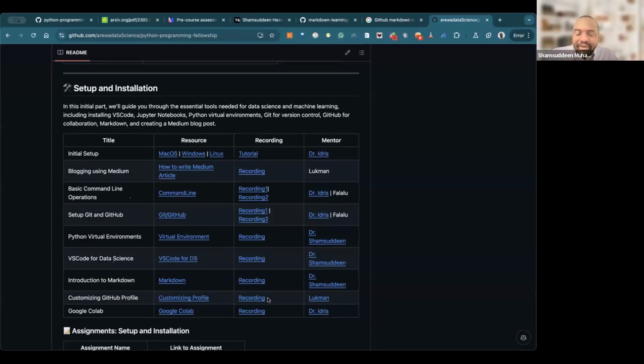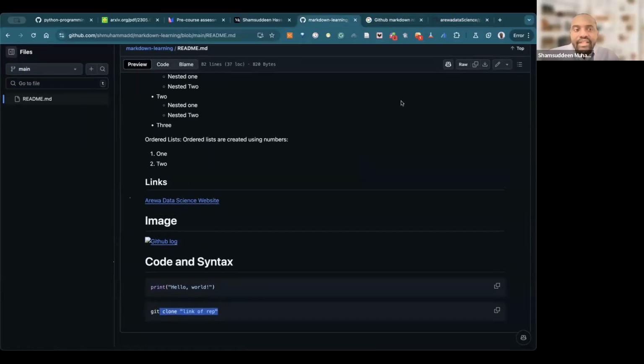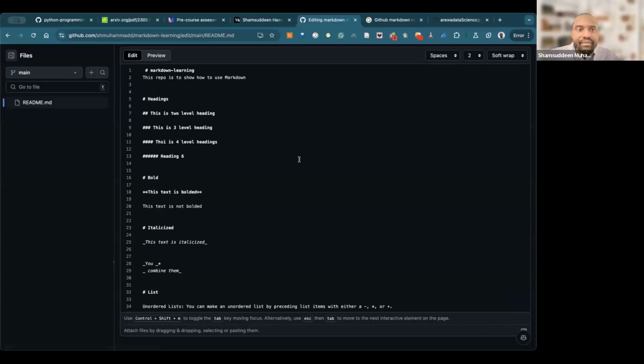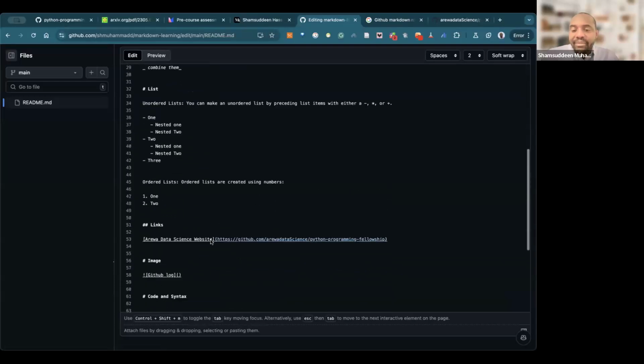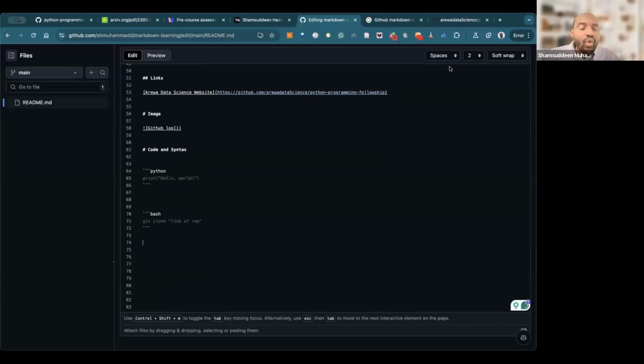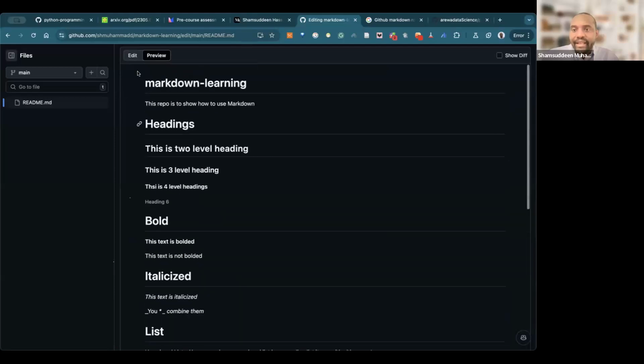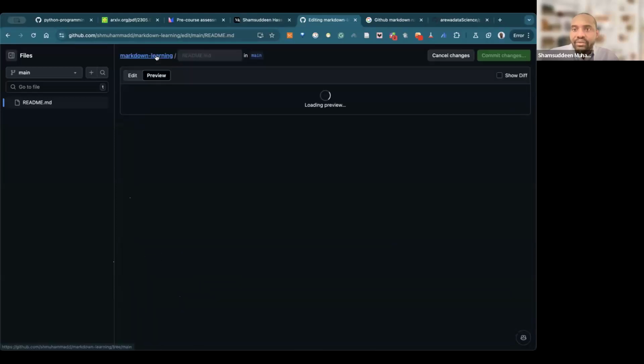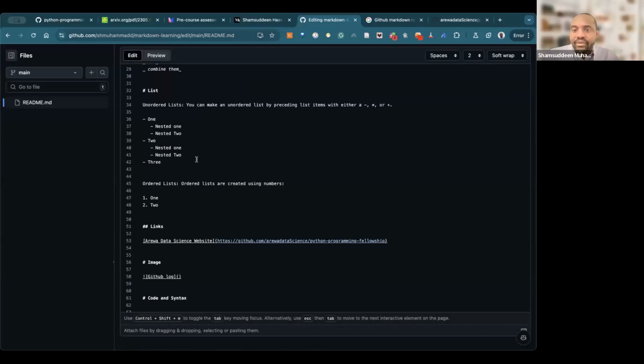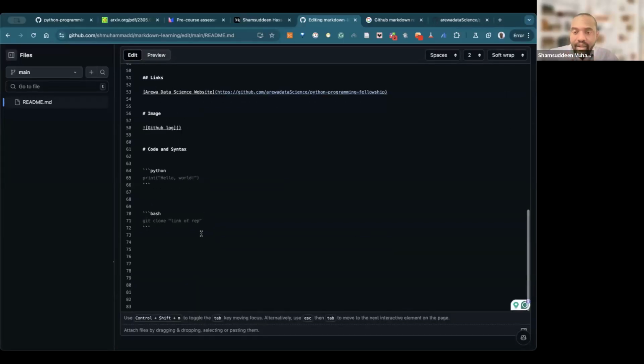So this is a table, right? But how can you write table in Markdown? That's the question. Because we'll be writing tables, how can we do that? So let's look at how we can do this. Thank you to that person who reminded me that we didn't need to commit. We can preview. You can preview your changes, and then you can come back to edit. Edit, preview. Thank you for reminding us.